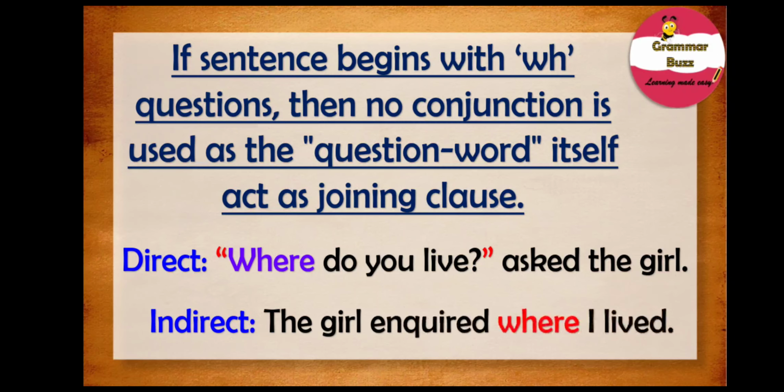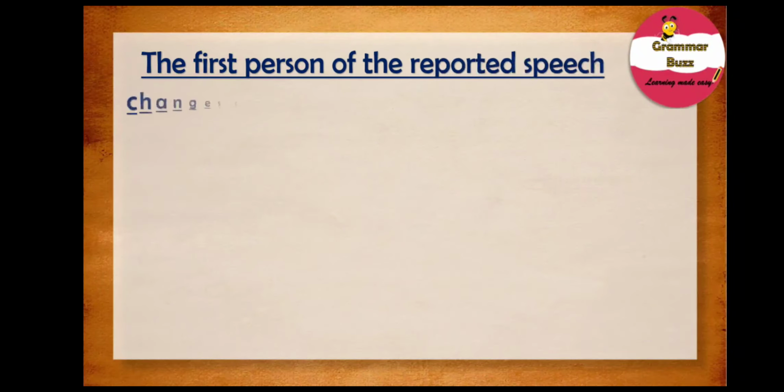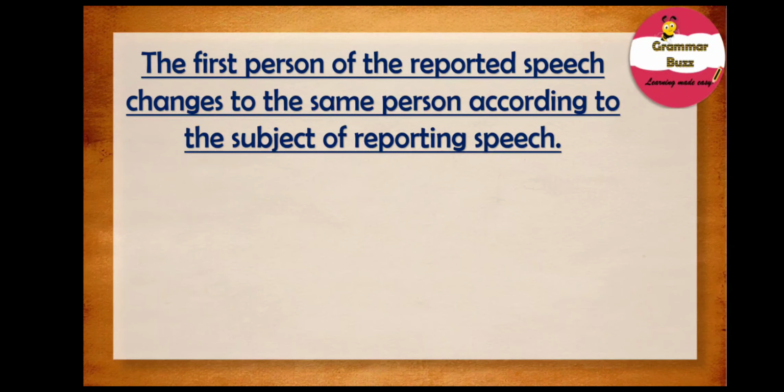So now it's time for us to move on with our next conversion rule, and that is change of pronouns. Yes, change of pronouns. So what about change of pronouns? Let us have a look at it. And it states, the first person of the reported speech changes to the same person according to the subject of the reporting speech. What does this mean? Let us try to understand this with the help of an example.